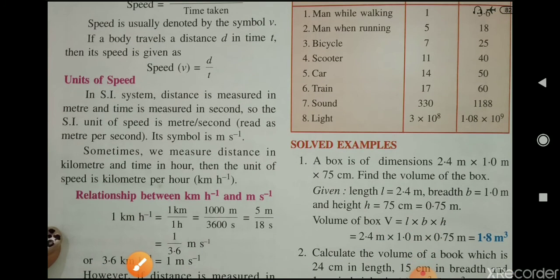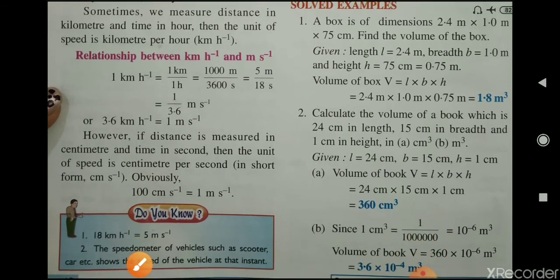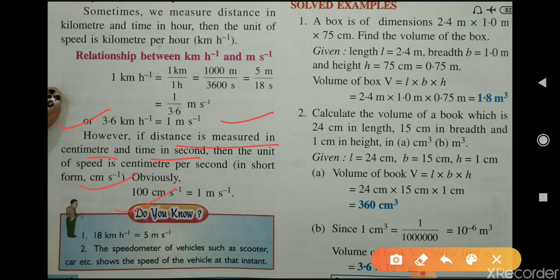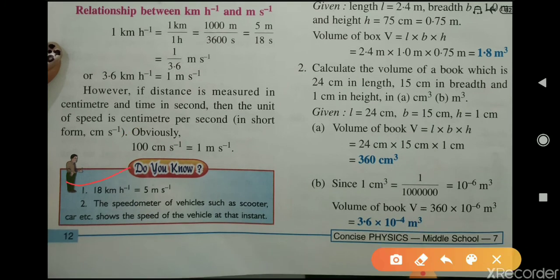The SI unit of speed is meter per second, and sometimes if we measure distance in kilometer and time in hour, the unit of speed is kilometer per hour. Now the relationship between kilometer per hour and meter per second: 3.6 kilometer per hour is equal to 1 meter per second. However, if distance is measured in centimeter and time in second, then the unit of speed is centimeter per second, and 100 centimeter per second is equal to 1 meter per second. Now, 18 kilometer per hour is equal to 5 meter per second.